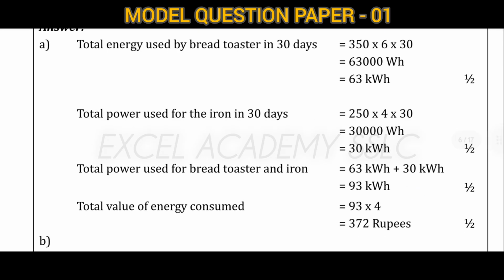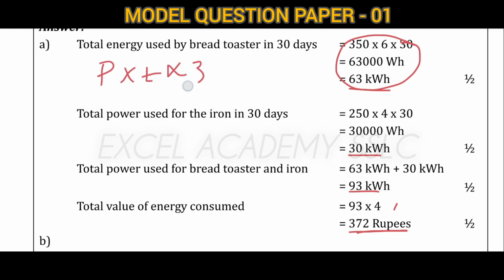After that, what you get as the final answers should be added. After adding, multiply it by 4, and we will get the total cost of energy consumed. First, multiply power, time and the days, for both the iron box as well as the bread toaster.